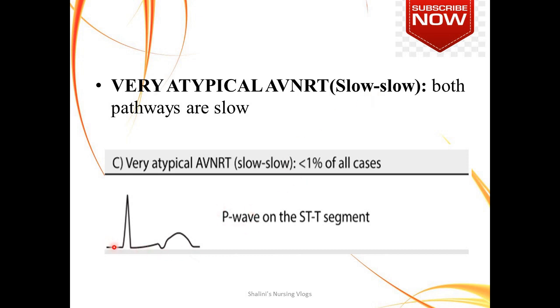You don't see a P wave in the beginning. You see a QRS complex. From the S, this is the T wave. So on the ST segment, you see a negatively deflected P wave. So that is a very typical AVNRT. That's how you see very typical AVNRT.